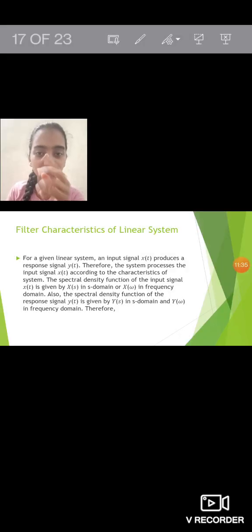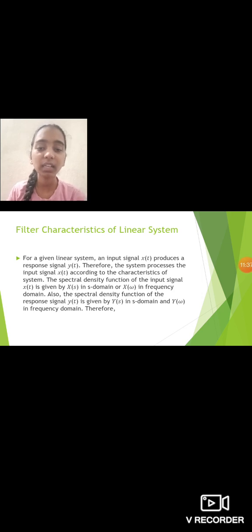Filter characteristics of linear systems. For a given linear system, an input signal x of t produces a response signal y of t. Therefore, the system processes the input signal x of t according to the characteristics of the system. The spectral density function of the input signal x of t is given by capital X of s in the s domain or capital X of omega in the frequency domain.